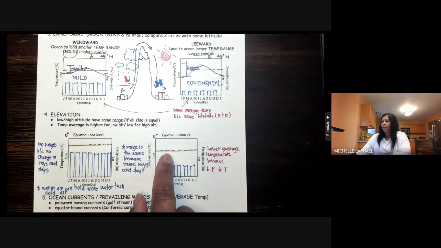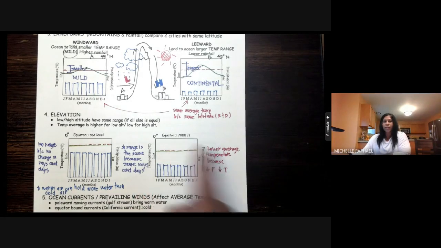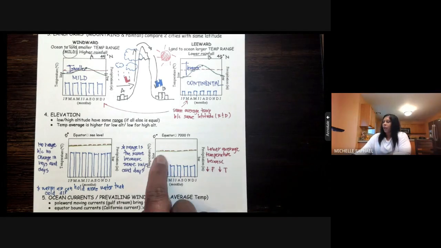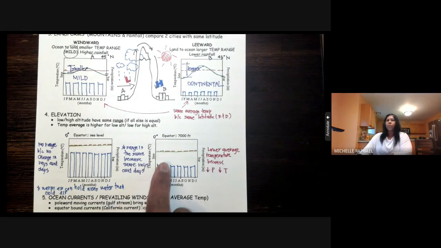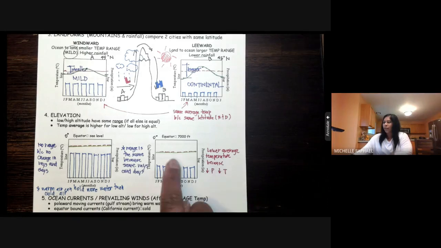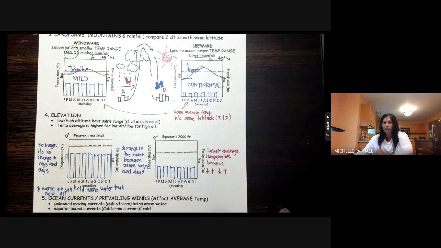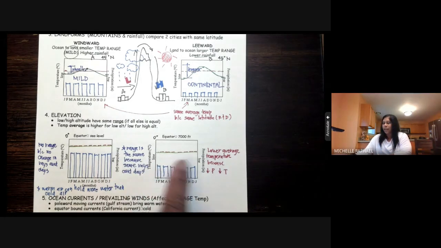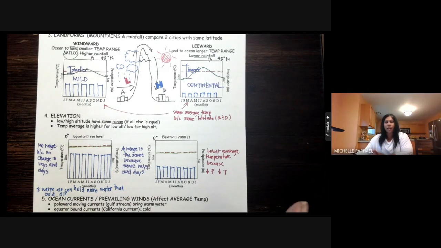But in that second example, when we were 7,000 feet above, you have a lower average temperature. Remember the layers of the atmosphere project: as you increase in altitude, there is a decrease in pressure, therefore a decrease in temperature. So we have a lower average temperature at that higher elevation. The range, though, is going to be the same, because you've got the same amount of rays and days at 0 degrees latitude.